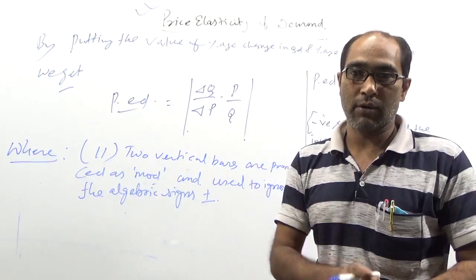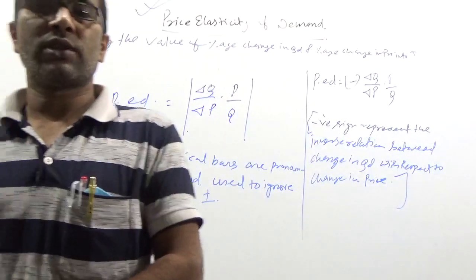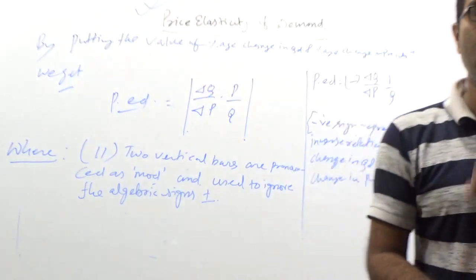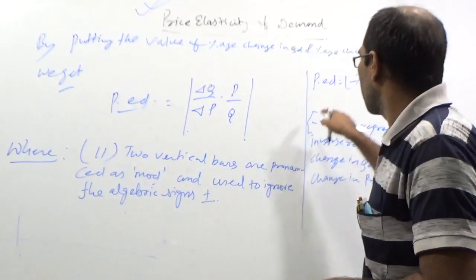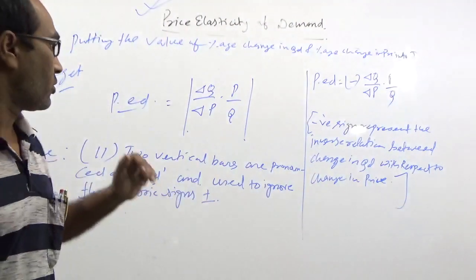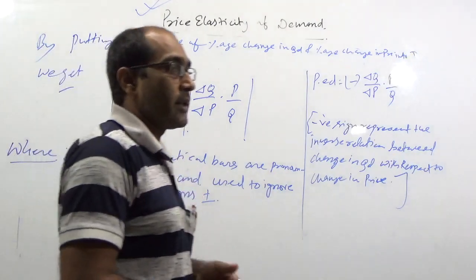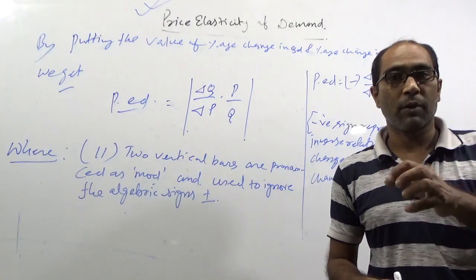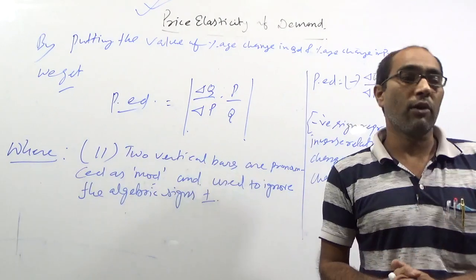The sign will always be negative, because the sign only indicates the inverse relation between change in price and quantity demanded, nothing more. So there are two possibilities: one, use the negative sign in bracket; another, ignore the algebraic sign and use the double vertical bar, putting the formula in between two vertical bars, that is pronounced as mod.